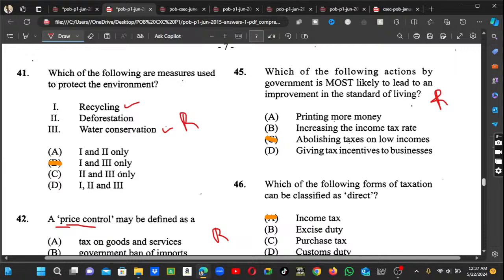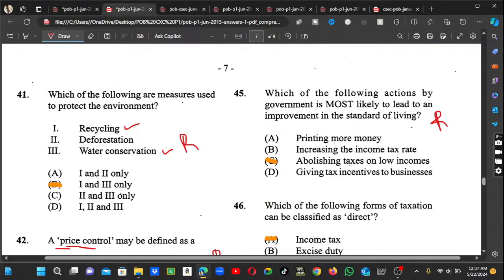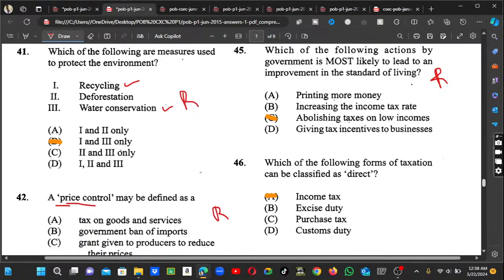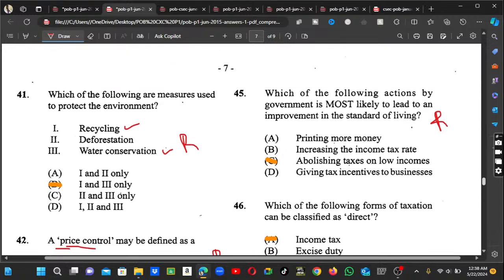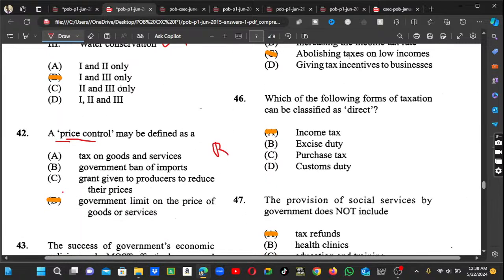Alright, number 45, the answer would be B, not B, C, abolishing taxes on low incomes. They are saying which of the following actions by government is most likely to lead to an improvement in standard of living, and we know that abolishing tax on low incomes would be most likely to improve the standard of living. Number 46, sorry, it says which of the following forms of taxation can be classified as direct? This one is a repeated one as well, and we all know that income tax refers to direct.